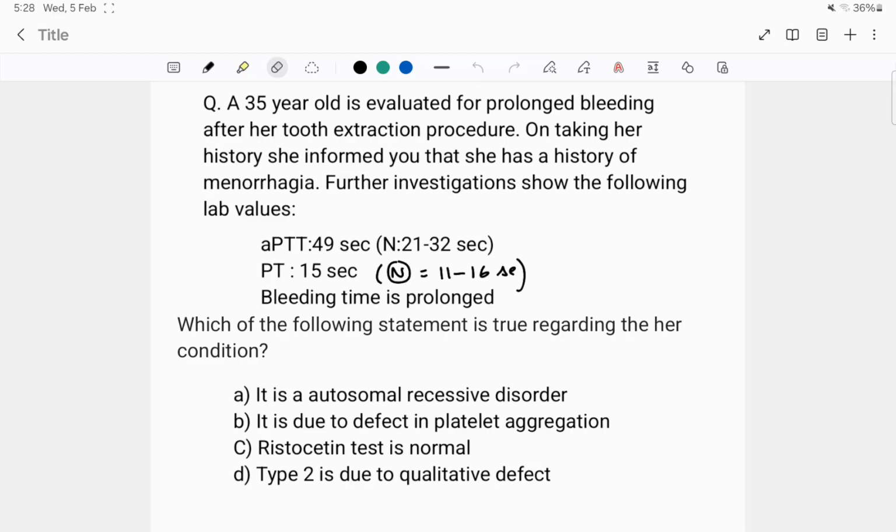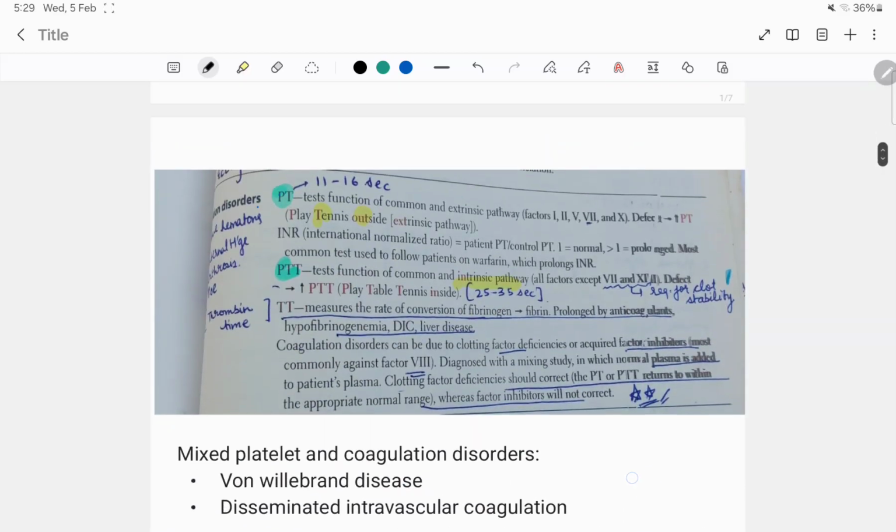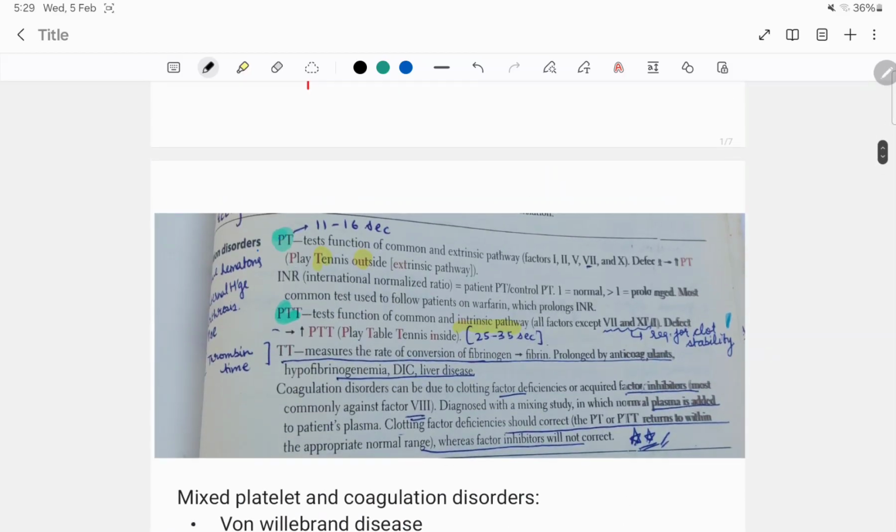So in this question, as you can see, APTT is raised. It is 49 seconds and bleeding time is prolonged. Prothrombin time lies within the normal range. And she has bleeding after her tooth extraction, and history of menorrhagia has also been given. So first we should know about APTT, PT and bleeding time. What are those? PT is prothrombin time.